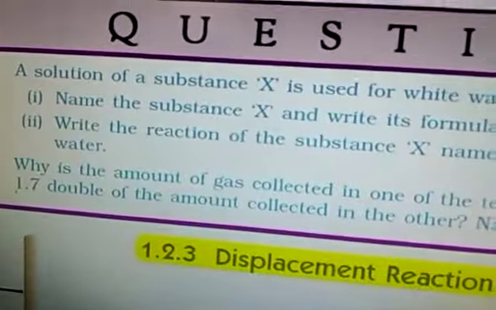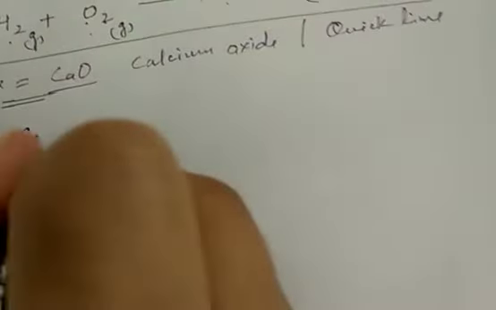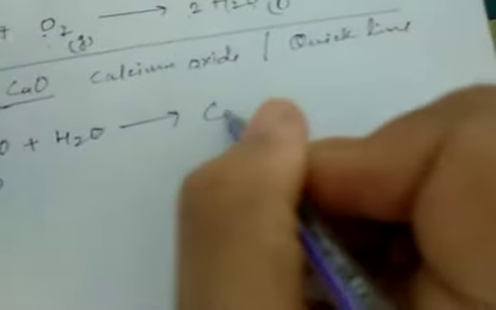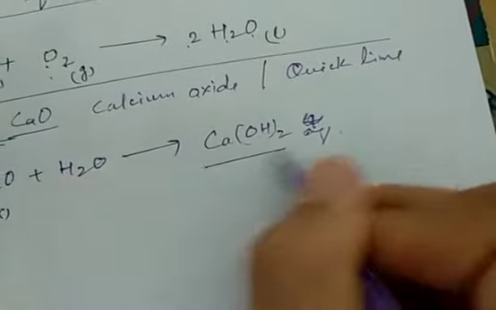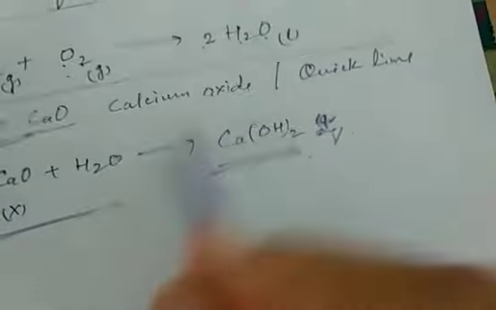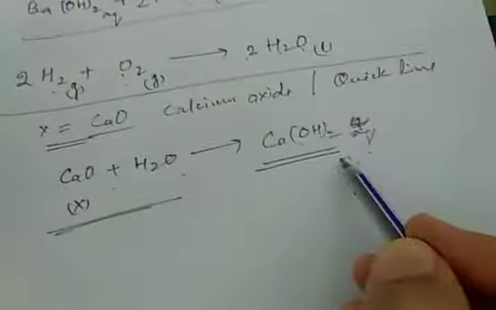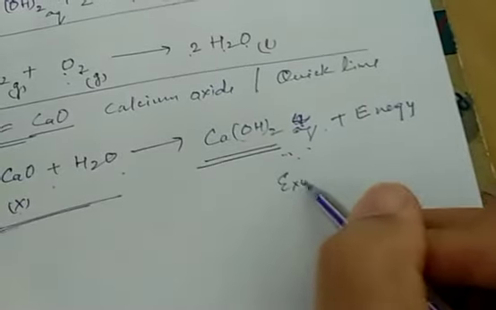Write the second part: write the reaction of the substance X named above with water. CaO, that is X, reacts with water and changes into Ca(OH)2, aqueous. So it is a combination reaction. Two reactants add together to give a single product. So it is a combination reaction. An enormous amount of energy is released in this reaction. So it is an exothermic reaction also.